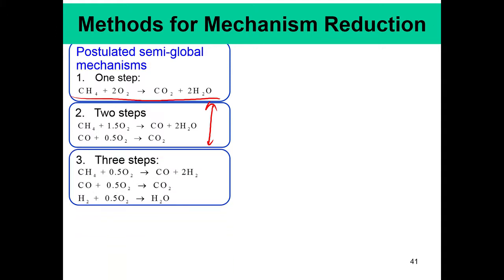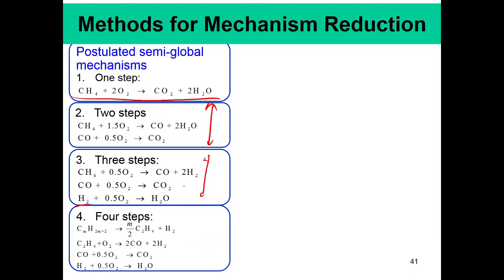So, of course, here we include 3 steps where we now include hydrogen, because hydrogen is also an important species that is formed. And then we can have once again an approximate reaction where we have a complicated alkane CmH2m, which breaks down into basically ethylene, and then this ethylene reacts with oxygen to form CO and H2, and then CO goes to CO2 and hydrogen is oxidized to form water. Of course, as you know, none of these reactions actually happen like this, but these just add a little more detail into a one step reaction mechanism, okay, and it considers important intermediates like CO and H2.